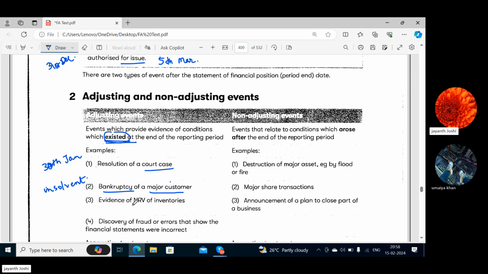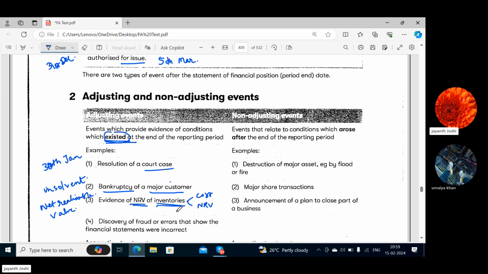Then evidence of NRV of inventories. What is NRV? NRV is net realizable value. So net realizable value can be more than the cost, less than the cost. Okay. Basically, this word comes for inventory. And for inventory, there's a rule that inventory should be valued at the lower of cost or NRV. That means cost or NRV, whichever is less, that value is to be taken for closing inventory. Okay. So we have to provide evidence that the NRV of inventory is this.